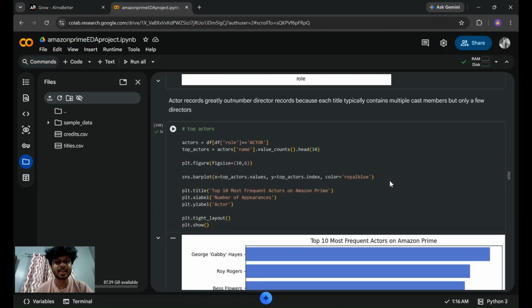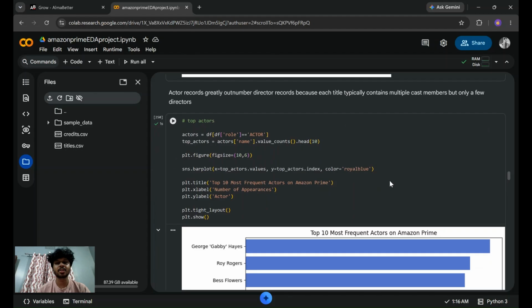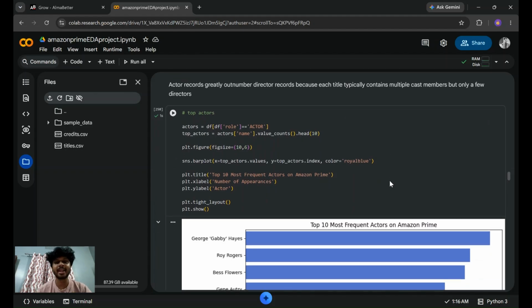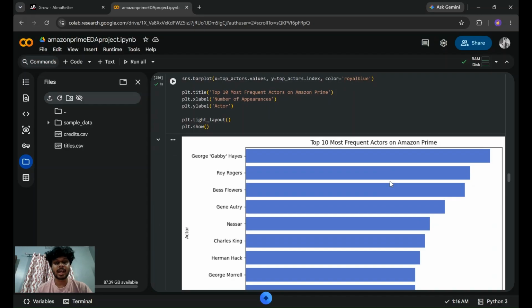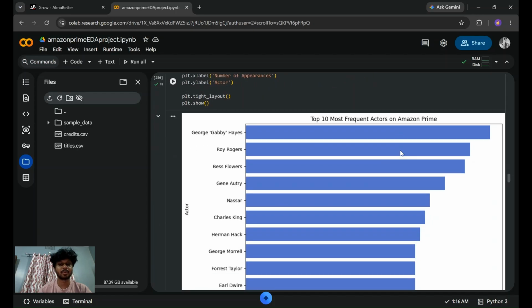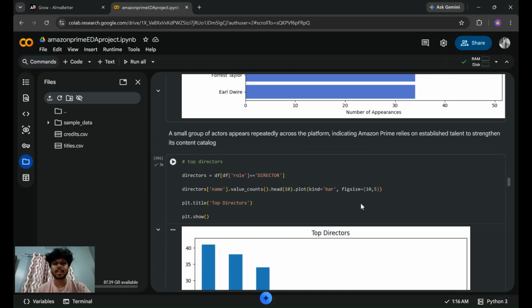And my next visualization is who is the top actor. So basically I have visualized the top 10 actors based on the number of films they have made. And in this I have found that George Gabby Hayes is the most frequent actor on the Amazon Prime platform, and it shows that a small group of actors appeared repeatedly across the different platforms.